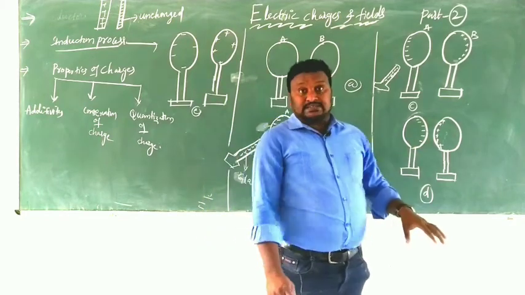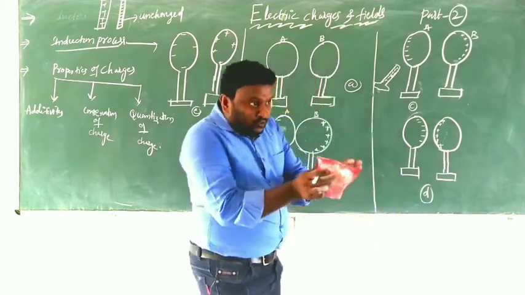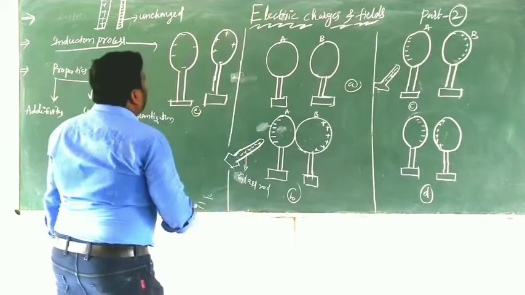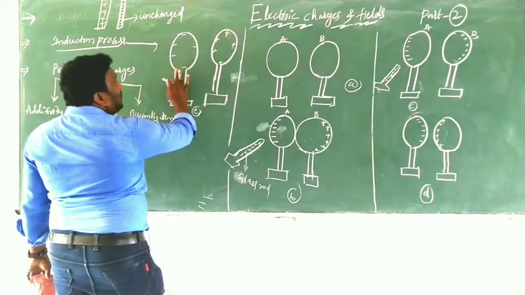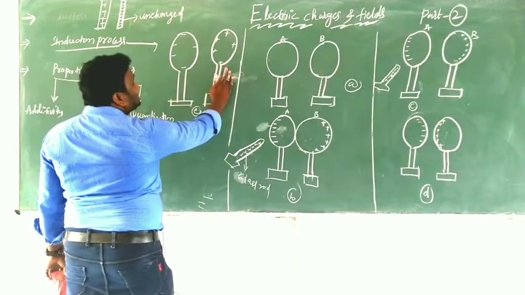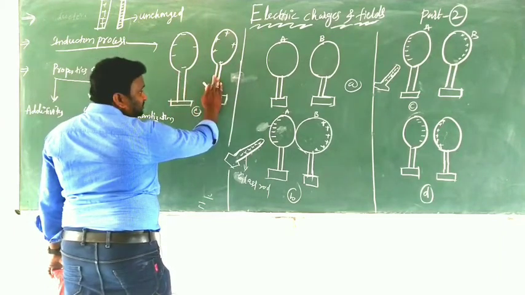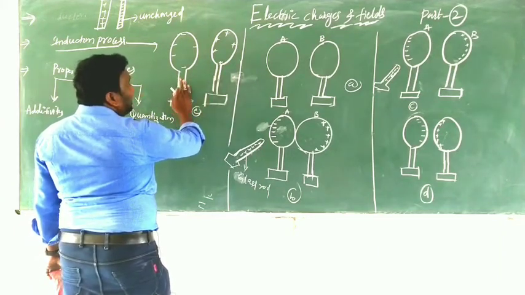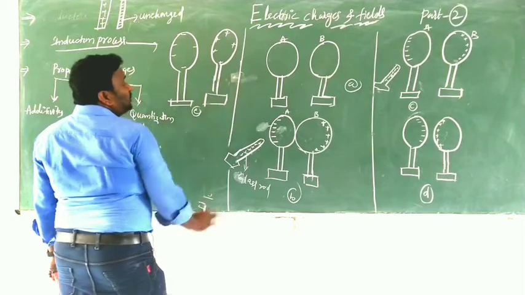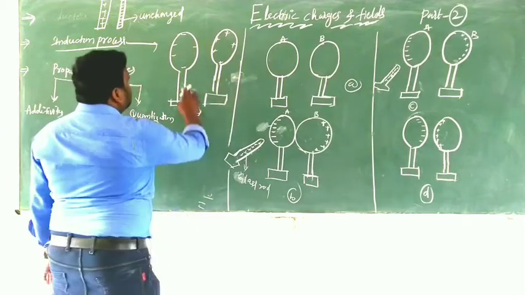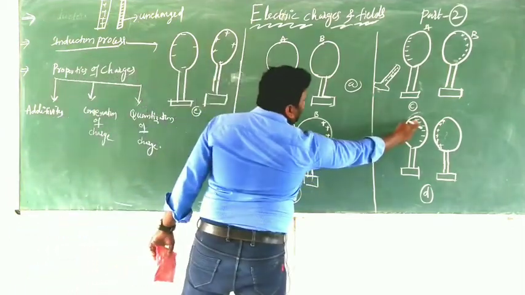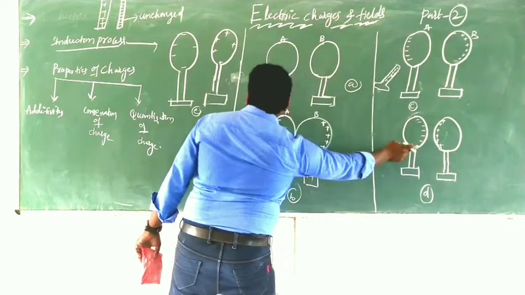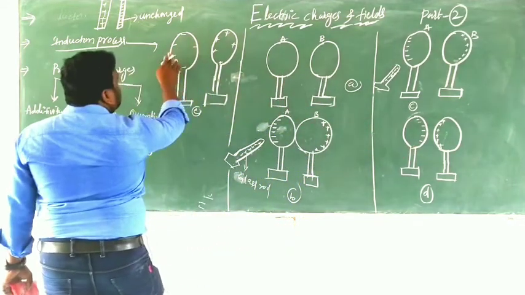So after some time, if you separate them again, the negative charges and positive charges are uniformly distributed like this. Here the charges on this side we are showing like this, now here we are showing like this.